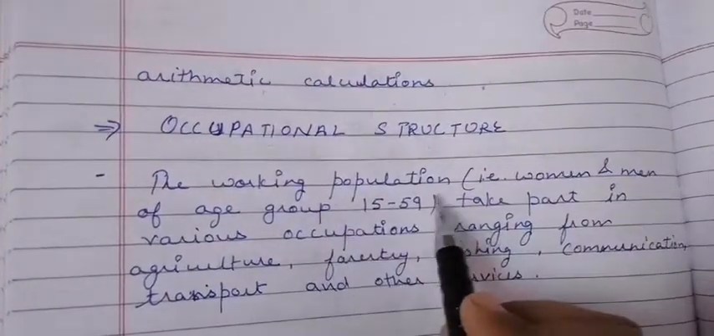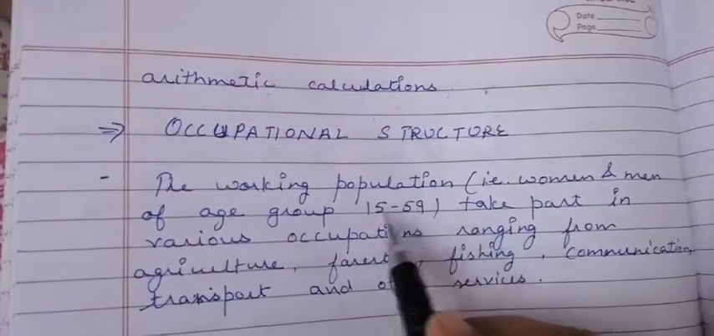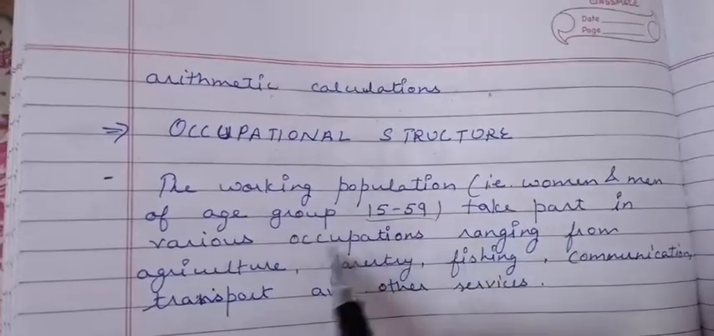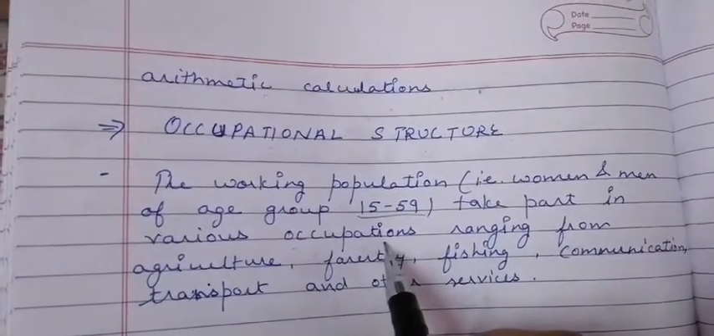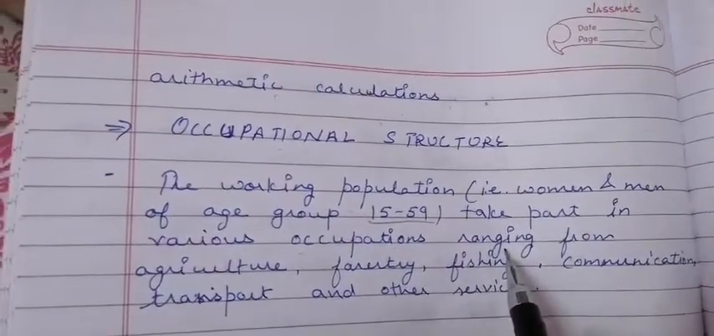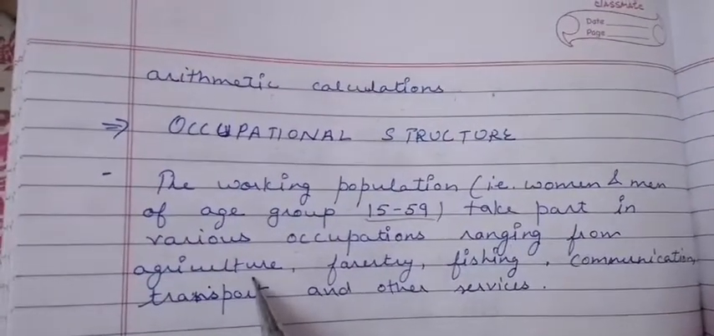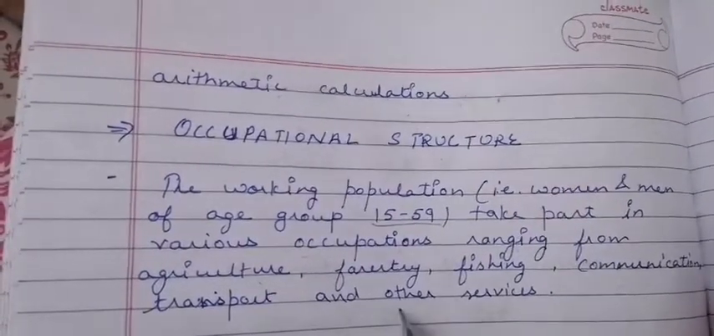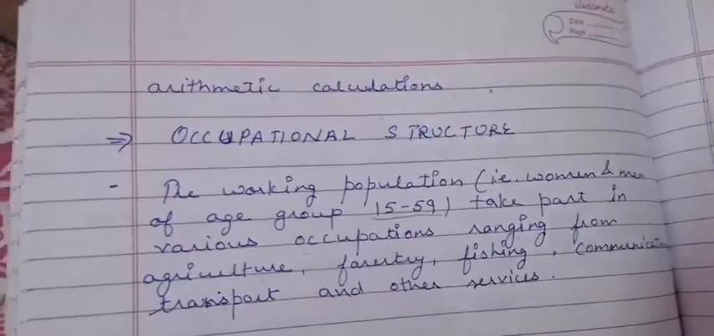So the next topic is occupational structure. We already discussed the working population of countries. Their age group is 15 to 59 and they opt for different types of occupations for their livelihood, like agriculture, forestry, fishing, communication, transport and other services.